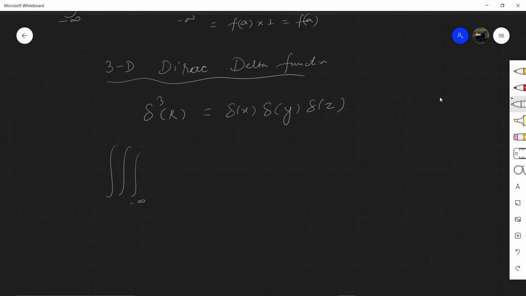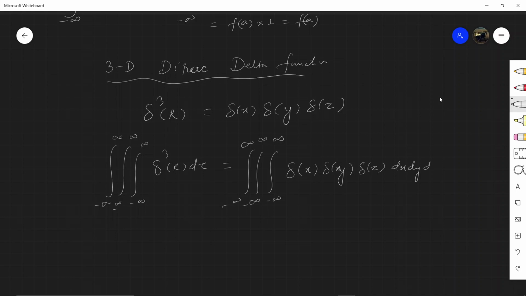Similarly, the integration from minus infinity to infinity, depending on the type of the coordinate system. So for here, the area under this curve will go to 1.